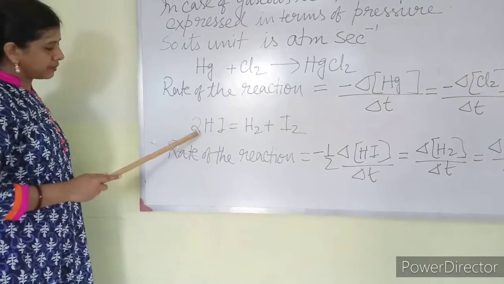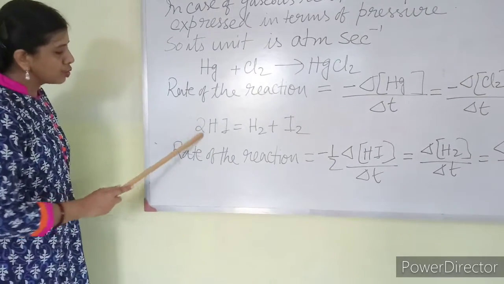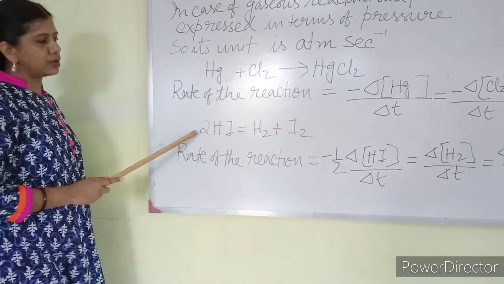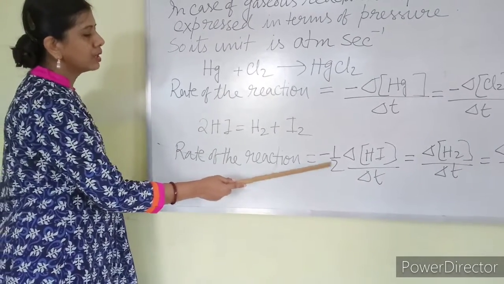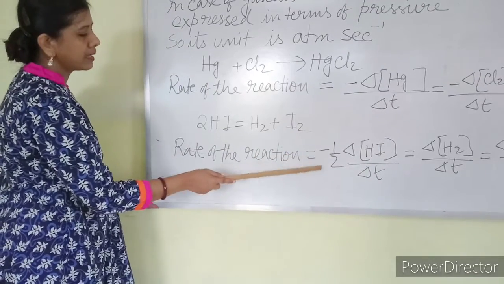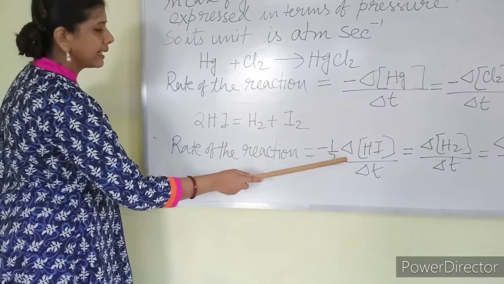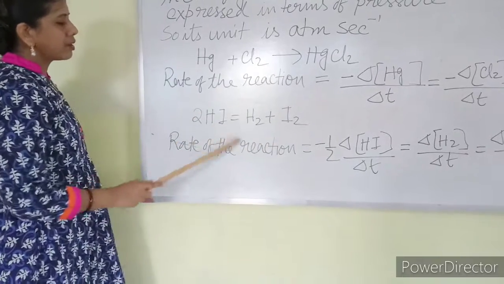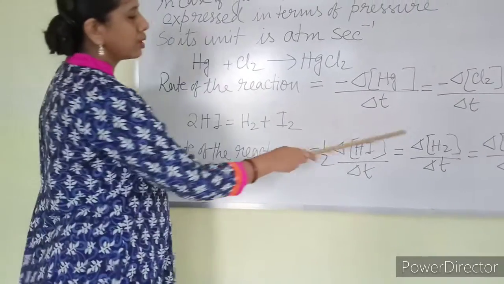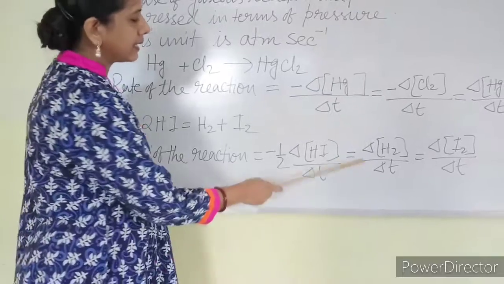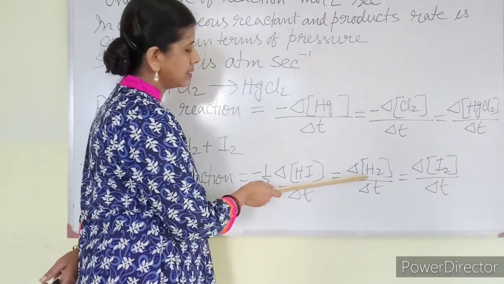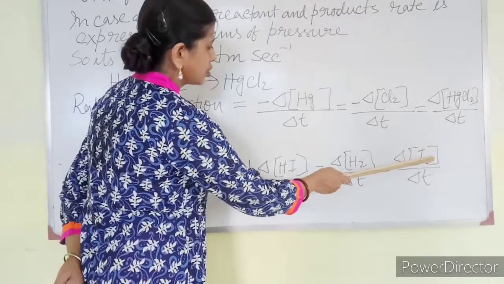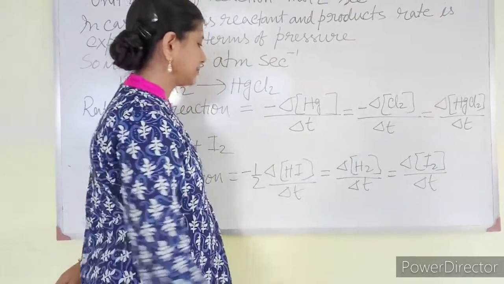Now as 2 is the stoichiometric ratio, I have to divide by 2. So this side it will be minus 1 by 2 del HI by del T. This side the number of moles is 1, so no need to divide by anything. Directly I can write change in concentration of hydrogen by time and change in concentration of iodine by time.